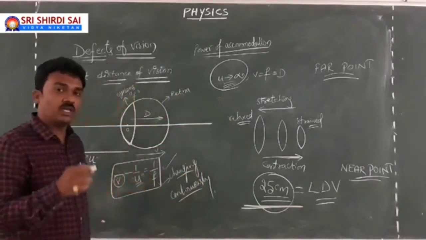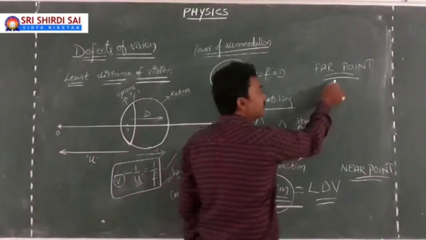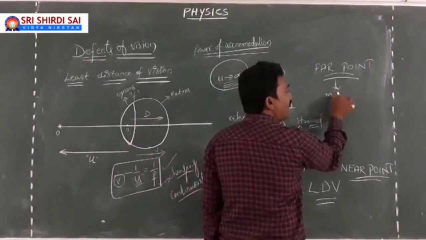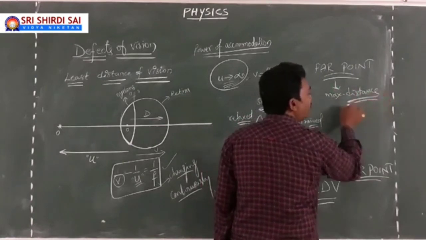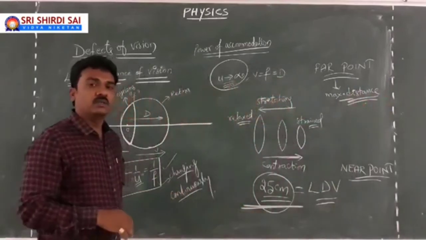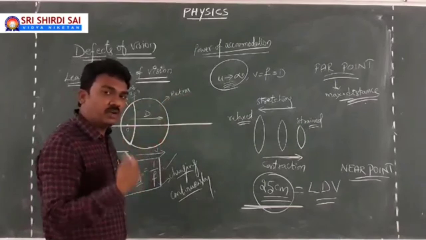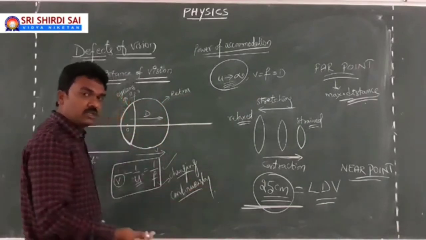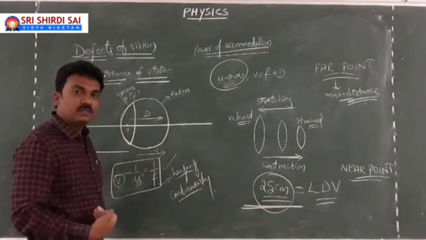So what is a far point? The maximum distance up to where an observer can look at an object is the far point. The maximum distance up to where the observer can have a clear vision of the object is the far point. I mean my far point.